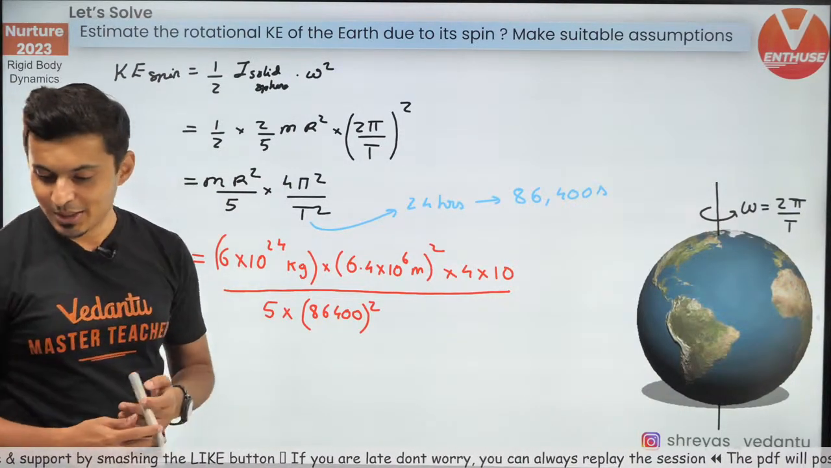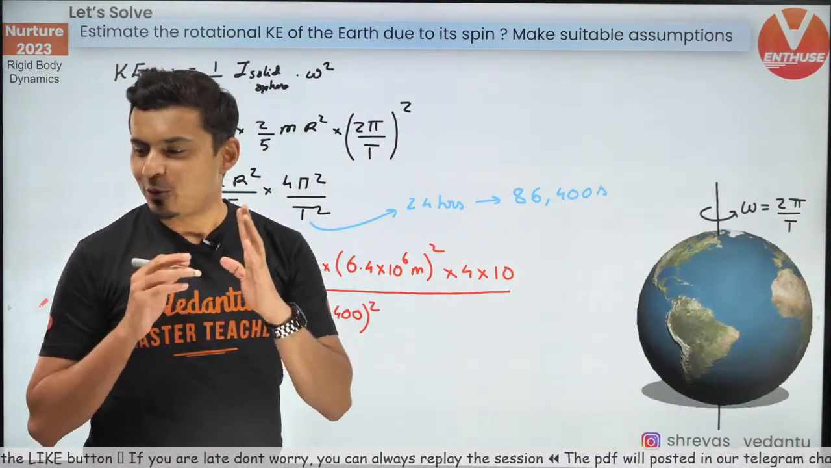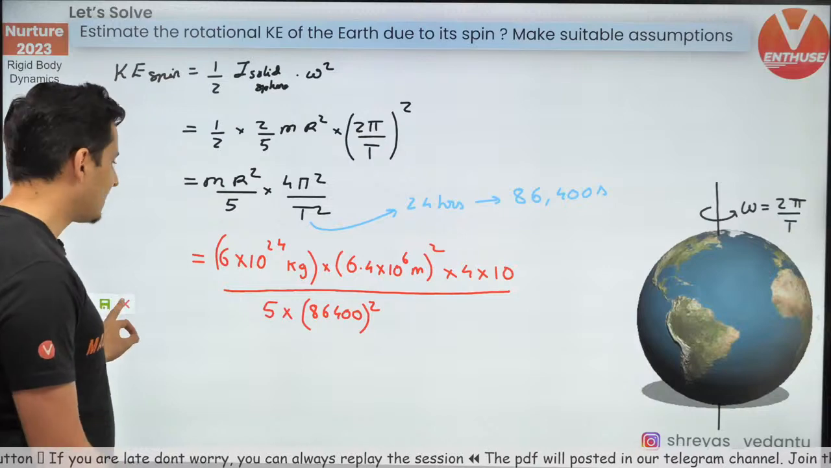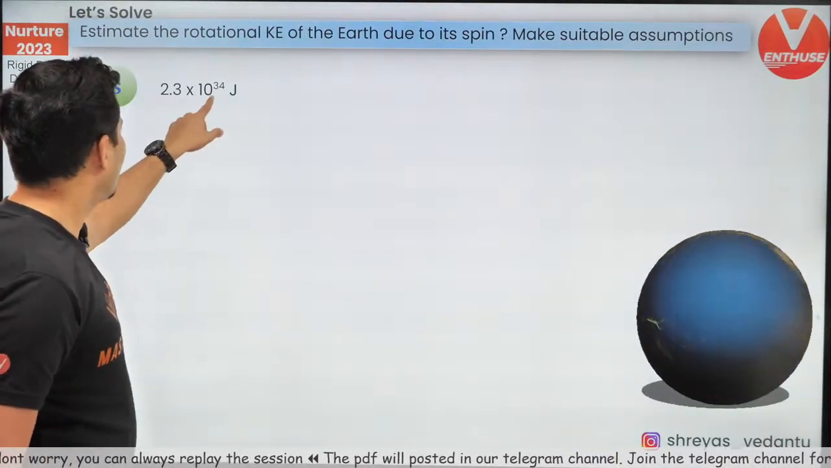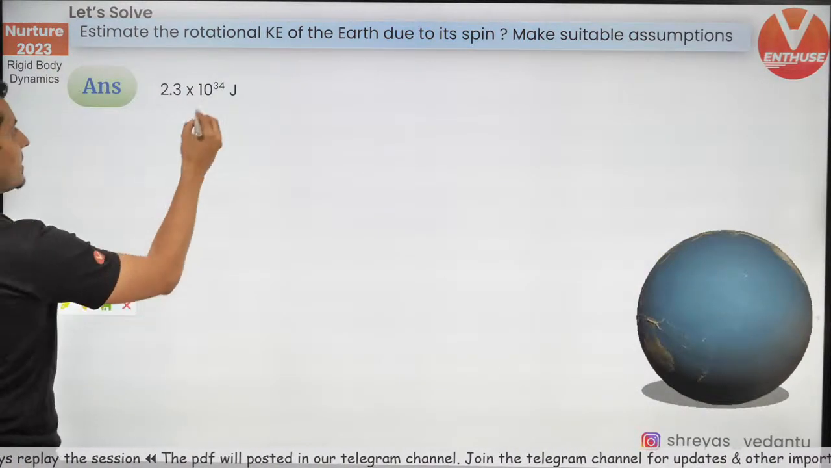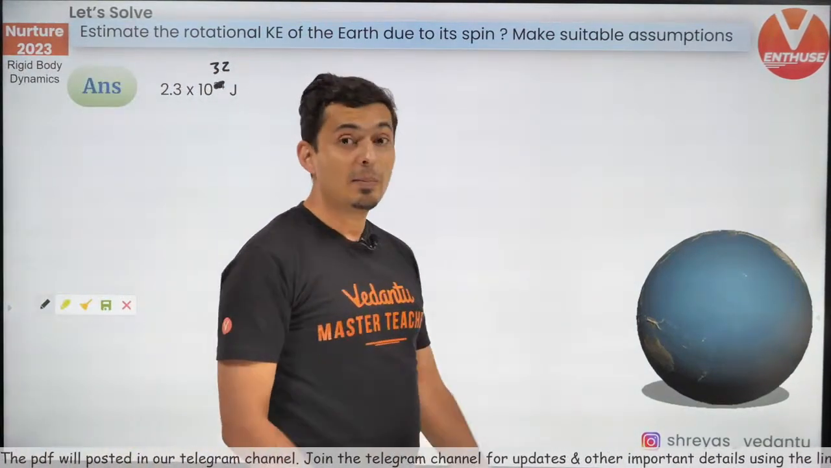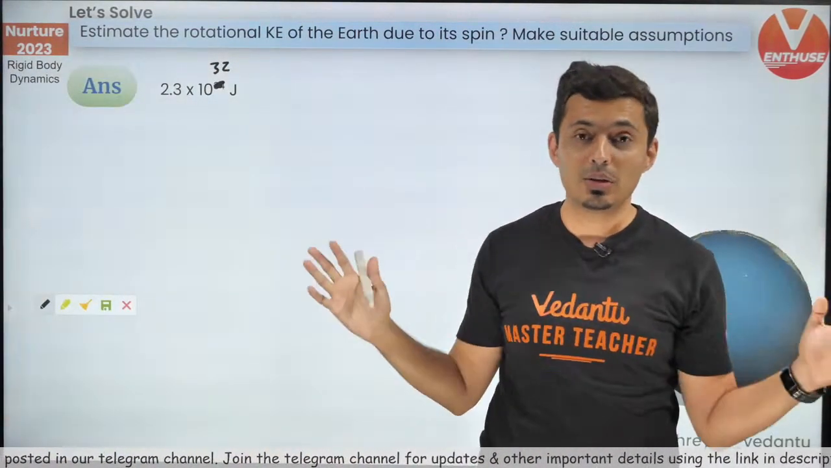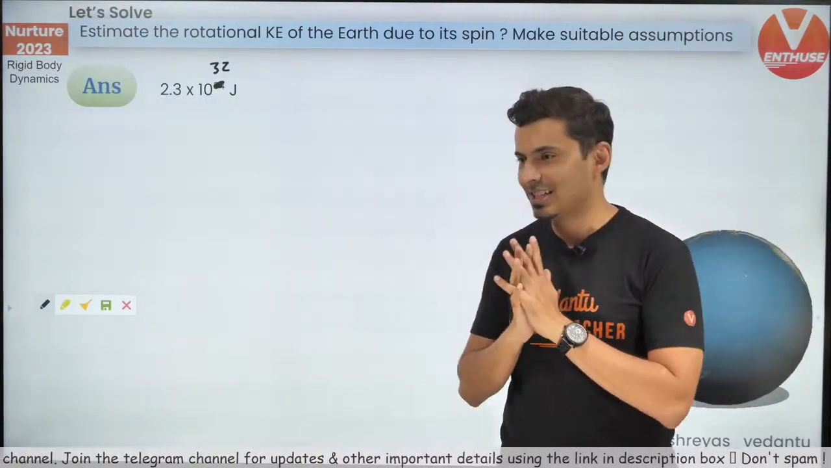Okay, so that's what you need to do. This answer comes out to be very, very huge. Somewhere I think this is 32, if I'm not wrong. Just I'll change it over here. This is around 32. So 2.3 into 10 to the power 32 joules. It's a big amount of energy.